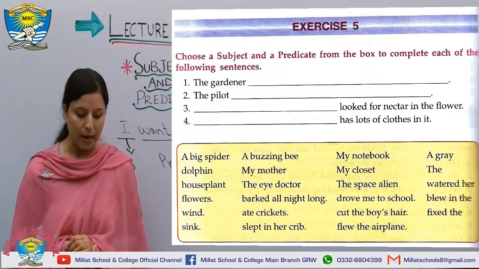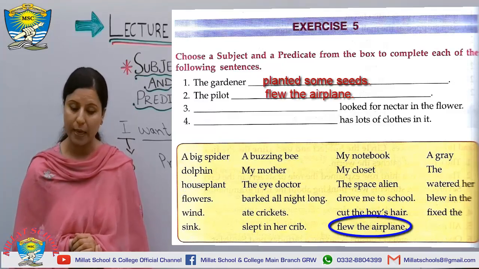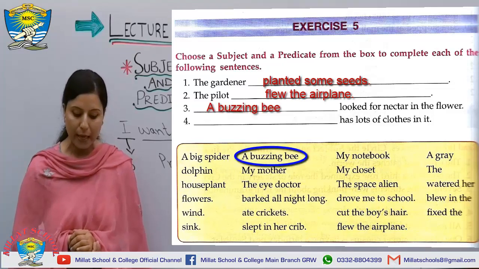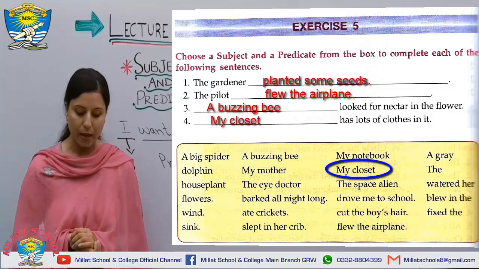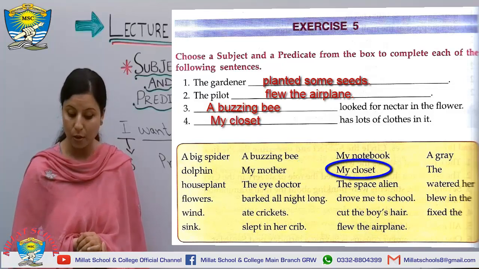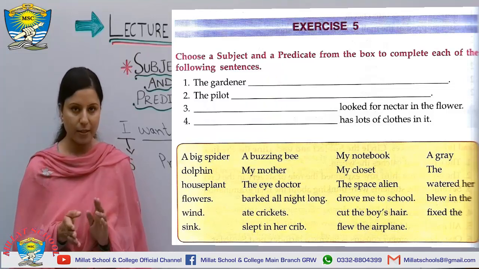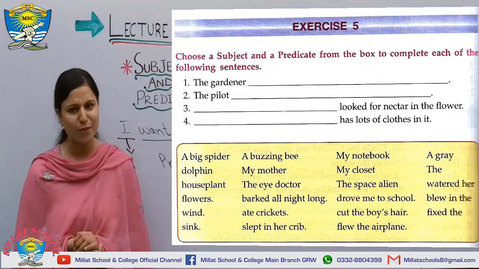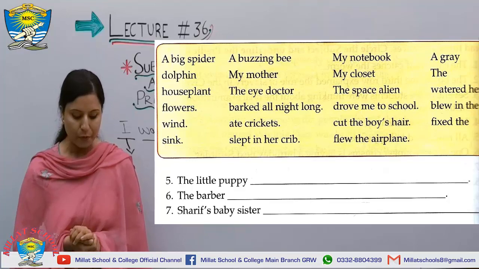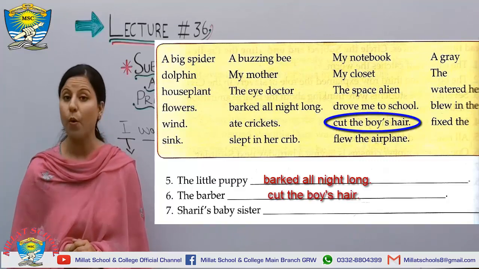So number 1, the gardener planted some seeds. Number 2, the pilot flew the airplane. Number 3, a buzzing bee looked for nectar in the flower. Number 4, my closet has lots of clothes in it. So what am I doing? After the subject I am putting predicates, and before the predicates I am putting the subjects. Very simple. Number 5, the little puppy barked all night long. Number 6, the barber cut the boy's hair.